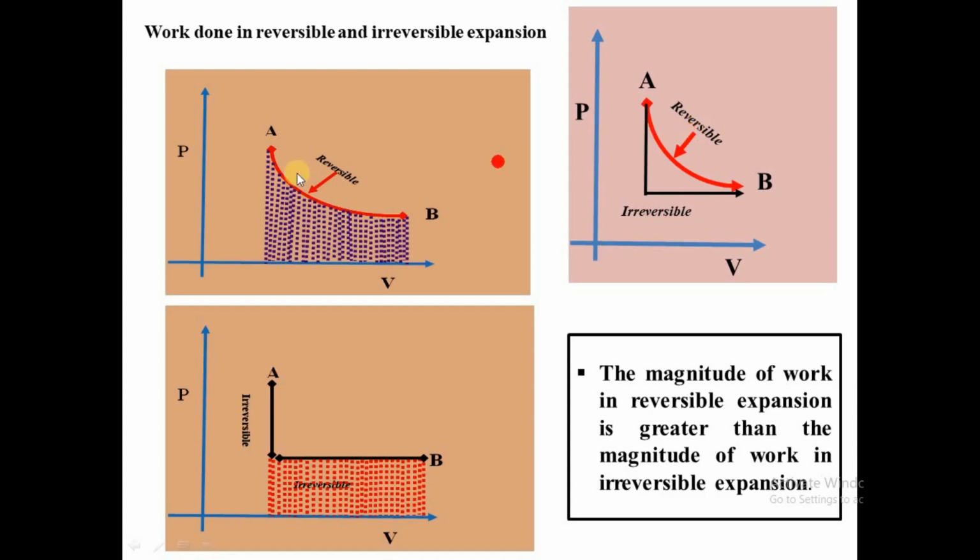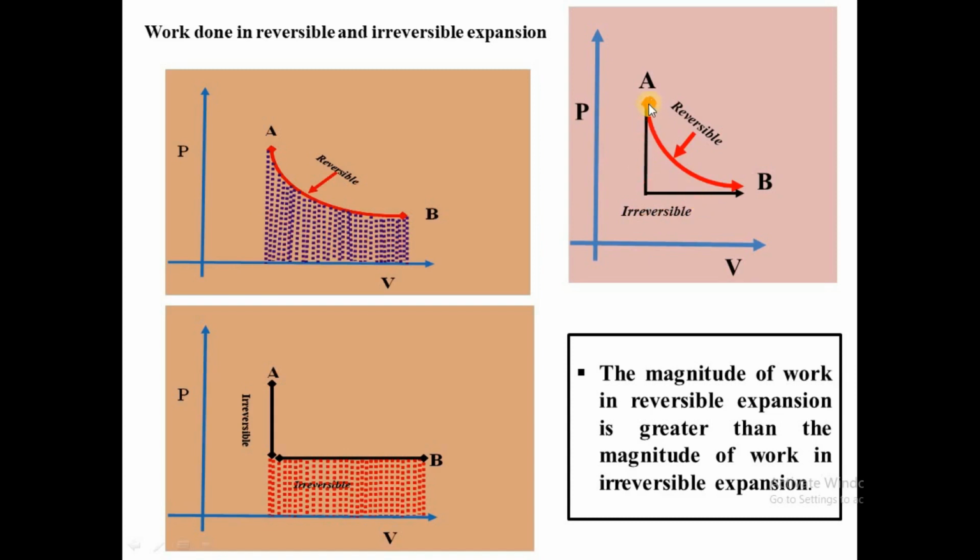If you look, this is reversible, and the area under the curve for irreversible starts from this point, going down.